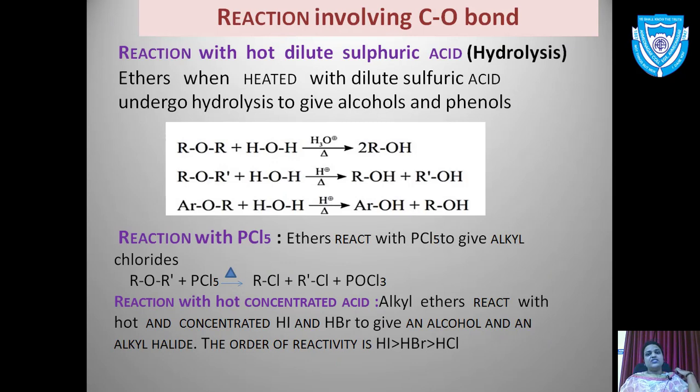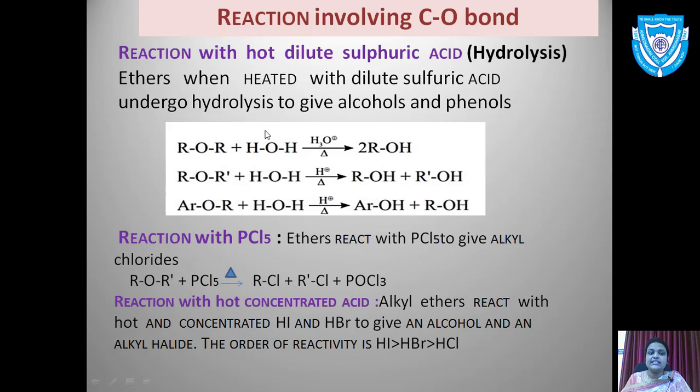Now the reactions involving the C-O bond. Now what are the reactions? There are three important reactions that are mentioned in your textbook. The first one is the hydrolysis reaction. What is happening over here? That is reaction with hot dilute sulfuric acid. Ethers, when they are heated with dilute sulfuric acid, undergo hydrolysis to give alcohols and phenols.